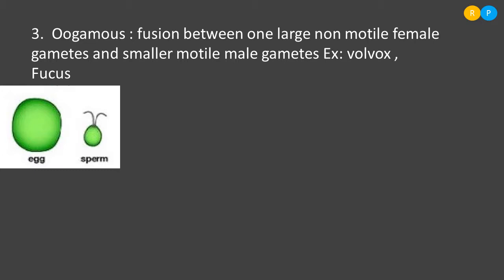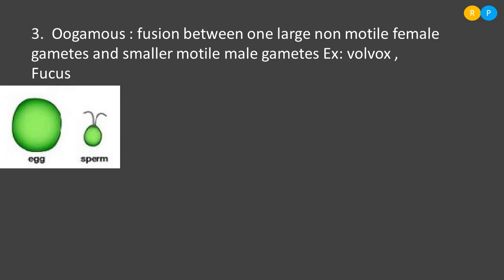So we have studied three different types of sexual reproduction. Those three divisions are done based on the kinds of gametes involved in fusion. What is the first type of sexual reproduction here? Yes, the first type is isogamous. The second type is anisogamous. The third one is oogamous. You have to remember all three types. It is very simple to remember, right? The only thing you have to recall is the examples. Understood? This is an important concept from the point of view of examination also. Please practice and make yourself thorough with all these characteristic features.